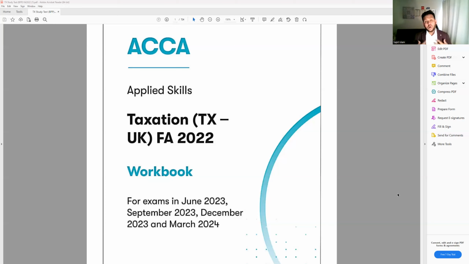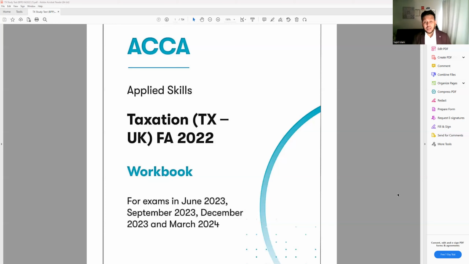For that reason, I always advise all my students, you should know the taxation regulations of the country you're going to work in or practice in. So when you are doing tax, make sure you learn it properly. And if you want to be a tax advisor, in future you can choose Advanced Taxation from the optional papers. That will help you a lot.